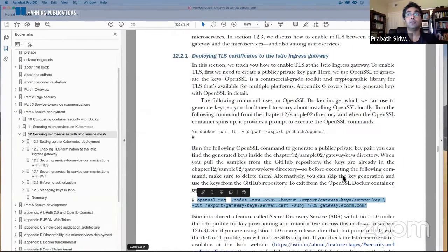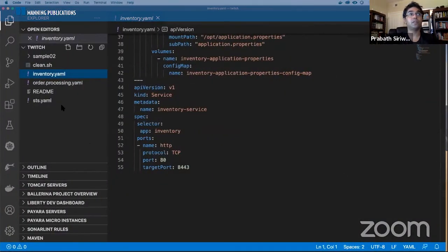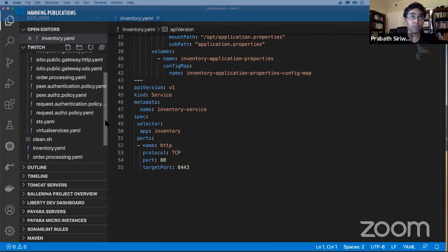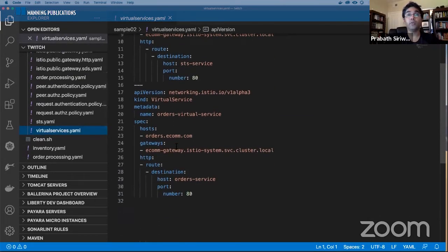So now the next thing we need to do is we need to create a gateway, right? Before that, let me go through the definition of the gateway. So Istio introduced two new CRDs, the gateway resource and the virtual service resource, right? So the gateway resource CRD and the virtual service CRD together help the Istio Ingress Gateway to route any request it gets from outside the Kubernetes cluster to the corresponding workload, right? So those two, they have to work together. Okay. So let's have a look at the gateway resource first.